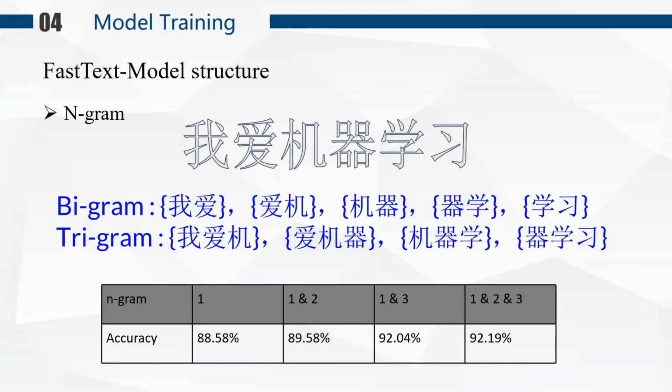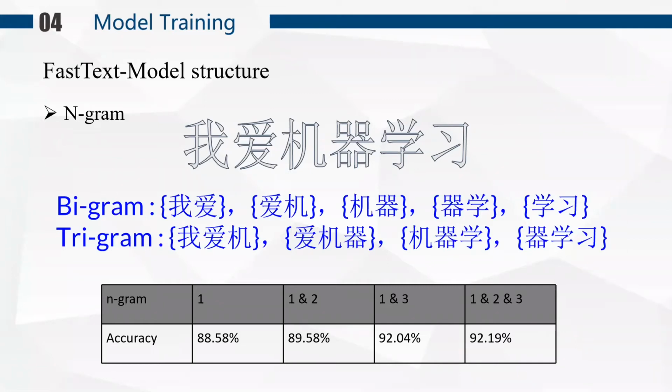So n-gram is introduced in the FastText model. It breaks up a word to the character level and uses character-level n-gram information to capture the sequence relationship between characters, hoping to enrich the more subtle semantics within the word.